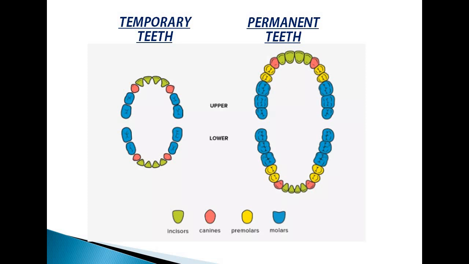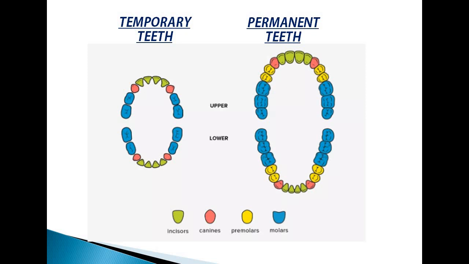See this picture. The first set of teeth is showing the temporary teeth and the second set of teeth is showing the permanent teeth. In this picture, you can see the colorful teeth. The different types of teeth are shown in different colors. Green color is showing the incisors, red color is showing the canines, yellow color is showing premolars and blue color is showing molars. So you can see the difference.